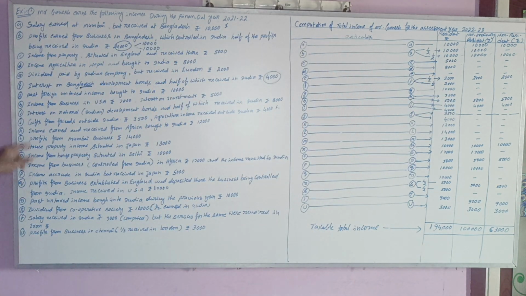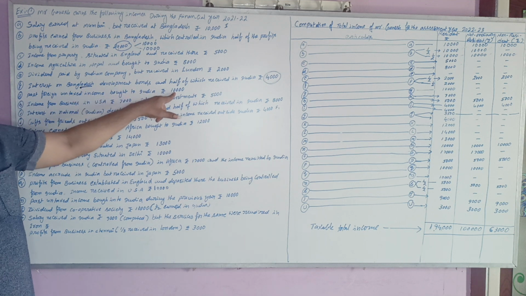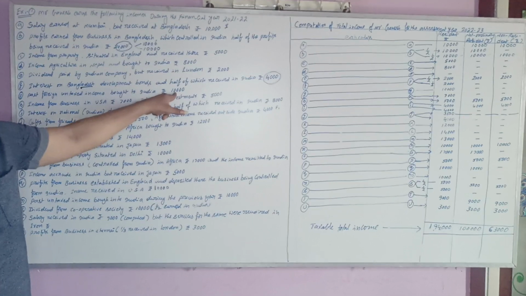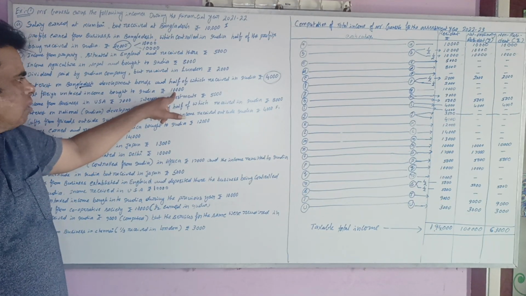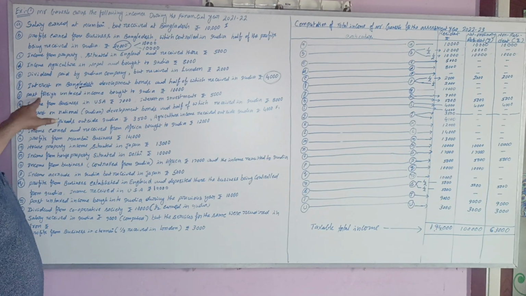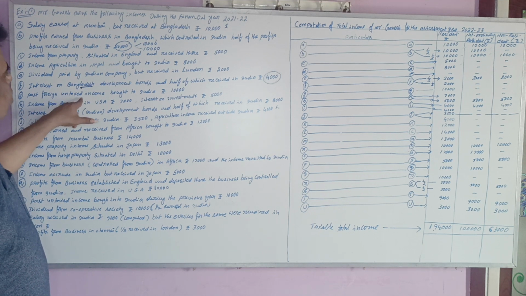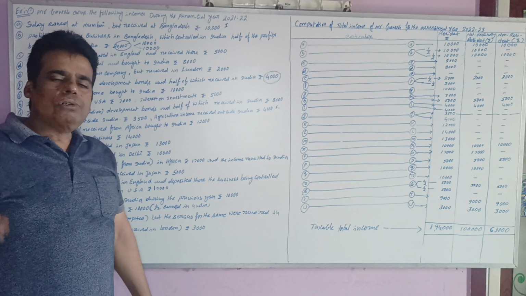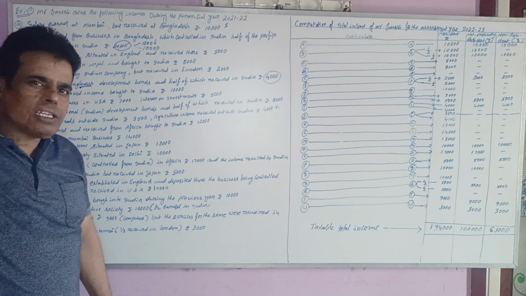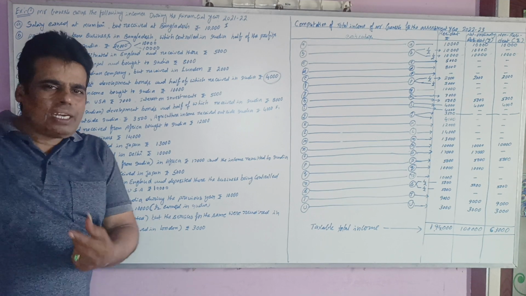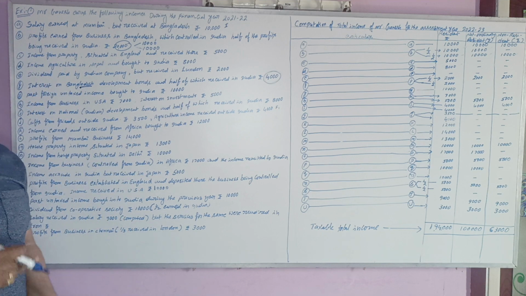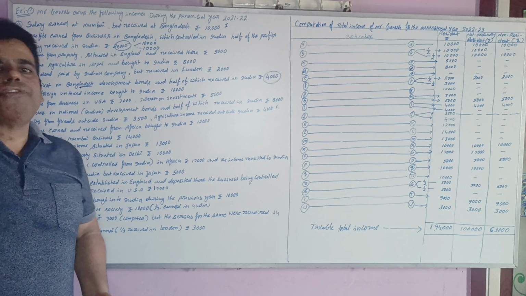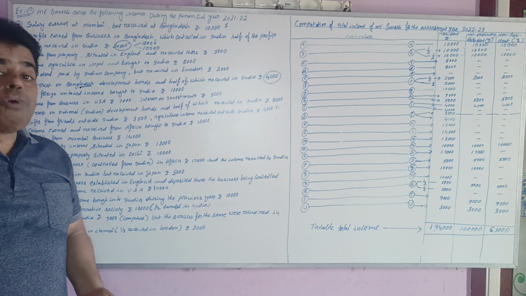Next point, past foreign untaxed income brought into India. This point is regularly given in our question paper, in our examinations. Past untaxed foreign income means foreign income that is brought into India.